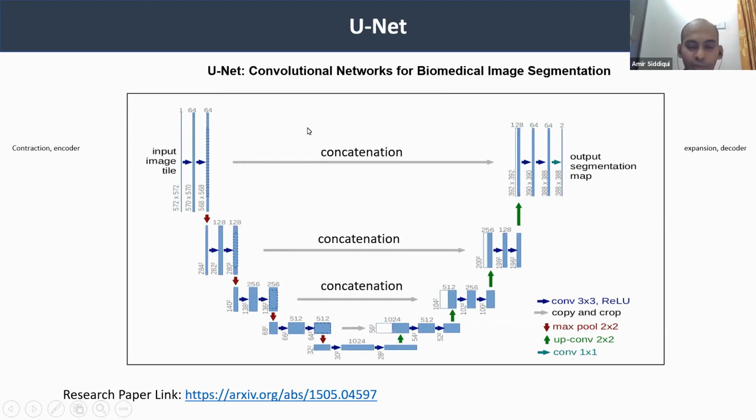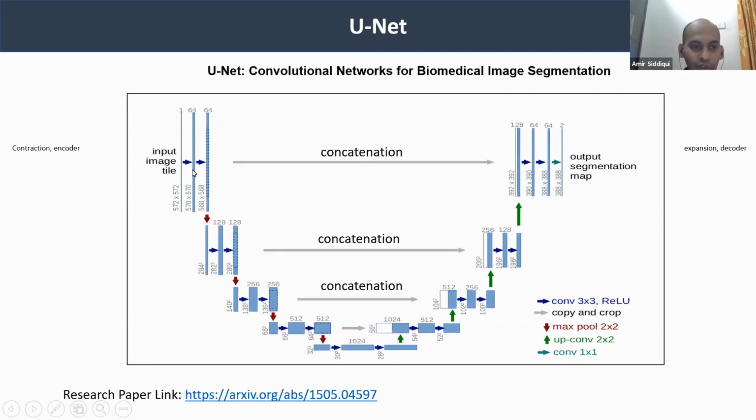This is called U-Net because you will see that the shape of this architecture is U-shape, and it has two paths. We have the path on the right side, and we also have the path on the left side. The path on the left side is known as contraction or the encoder. The path on the right side is known as expansion or the decoder.